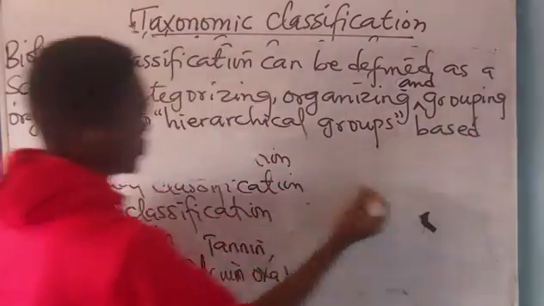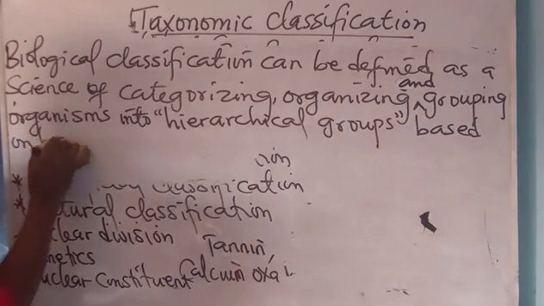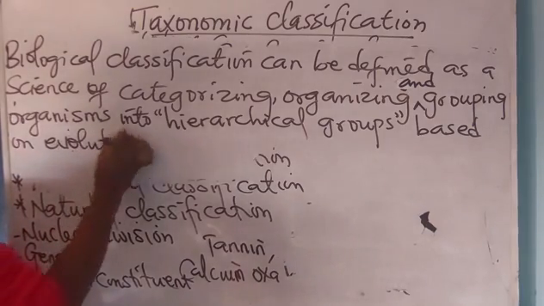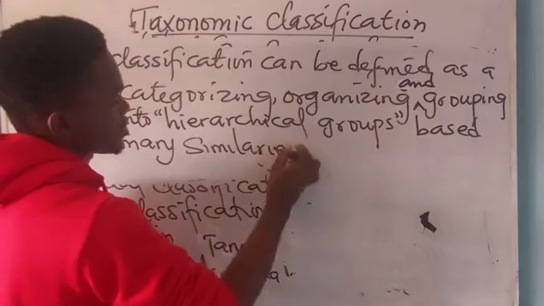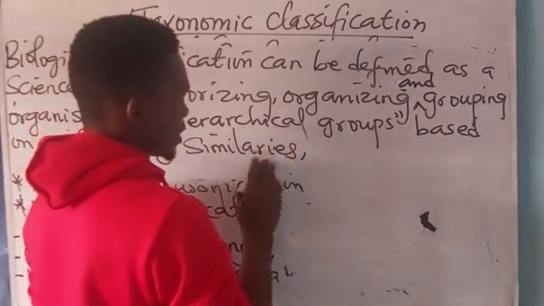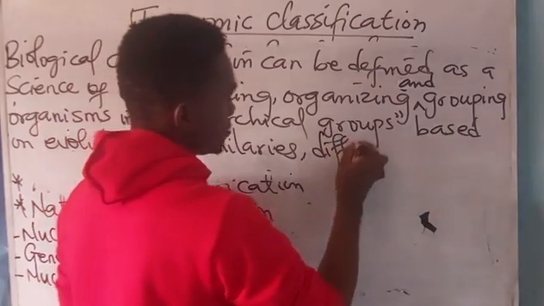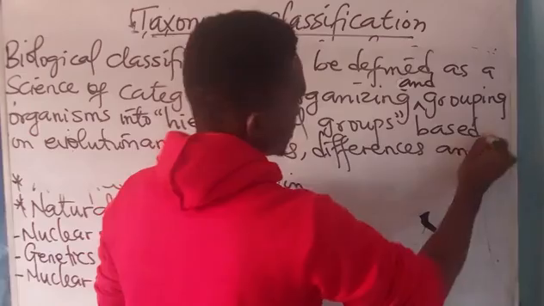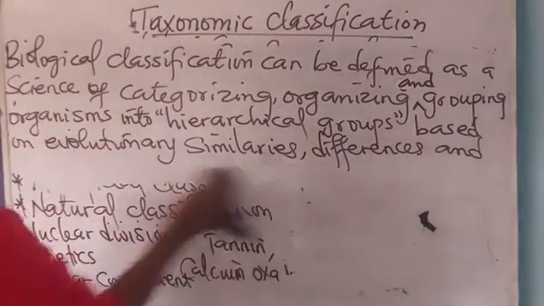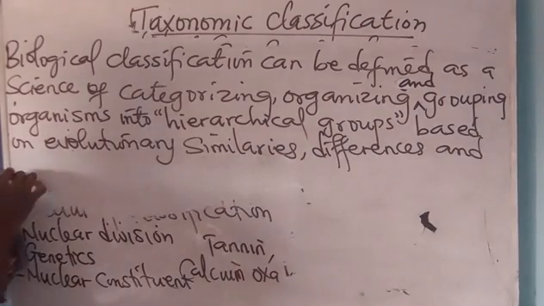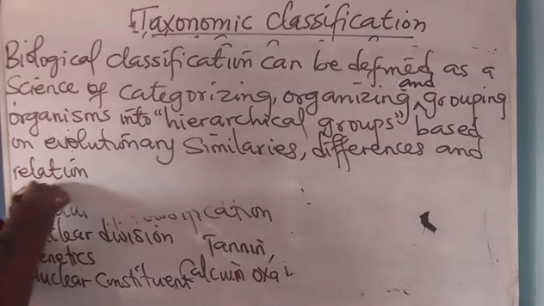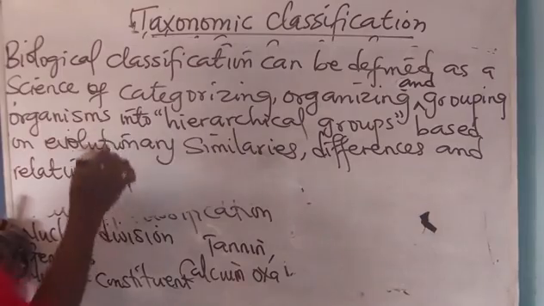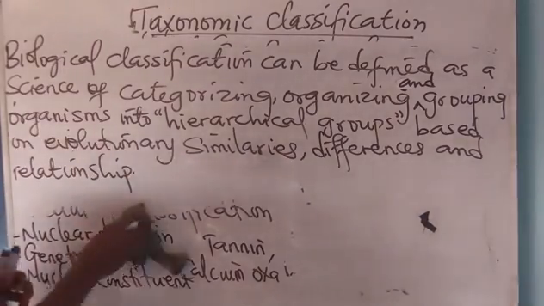Based on evolutionary similarities, differences, and relationship. All right, relationship. I'll continue.